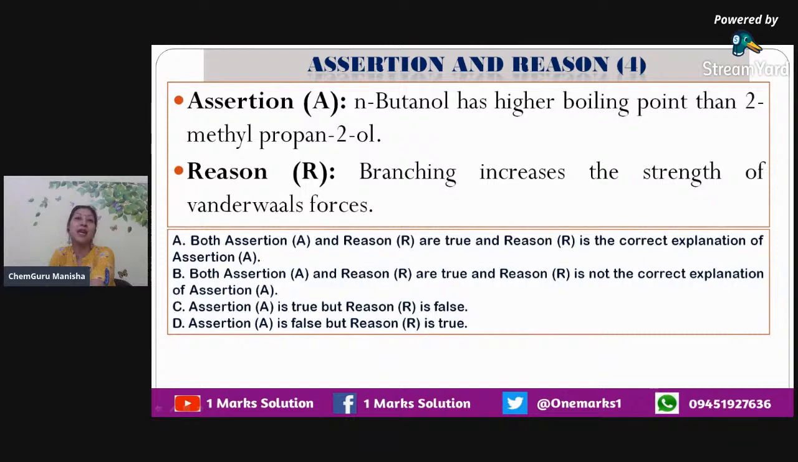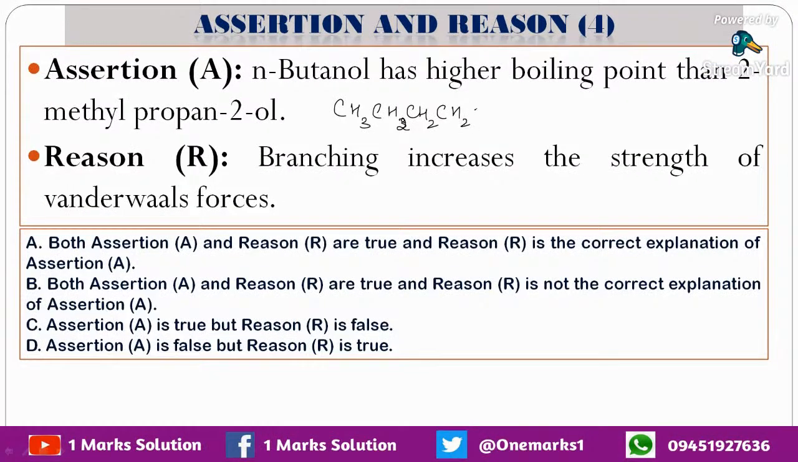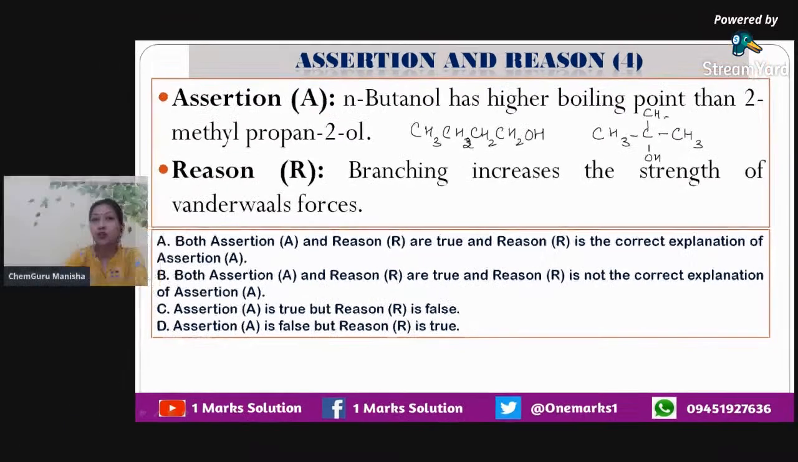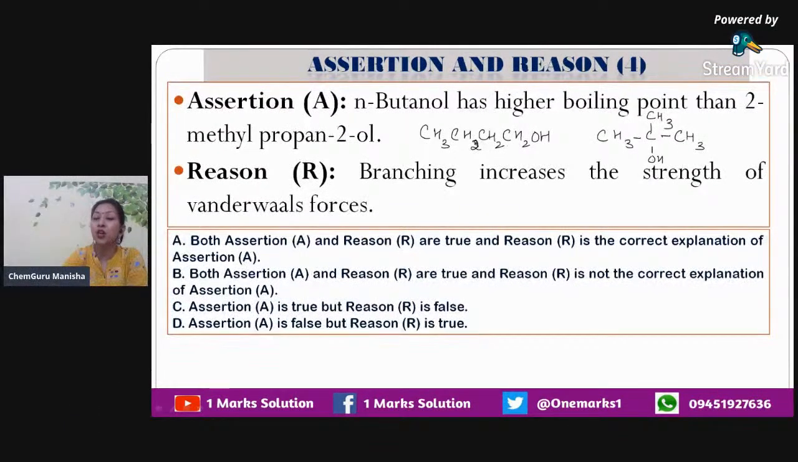Next, we have the fourth statement: n-butanol. N-butanol is a simple butanol, CH3CH2CH2CH2OH, and you have the branched one, CH3 C(CH3) OH CH3, which is 2-methylpropan-2-ol. So this is the one. This is 2-methylpropan-2-ol, right? So that's the structure. Now, n-butanol has a higher boiling point because I just explained that with an example.